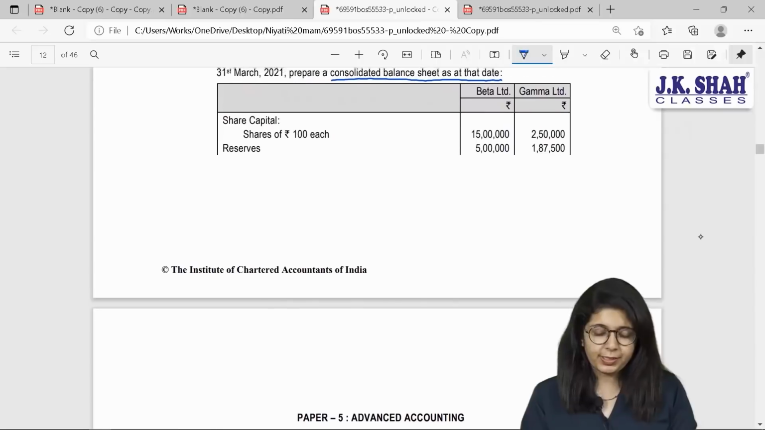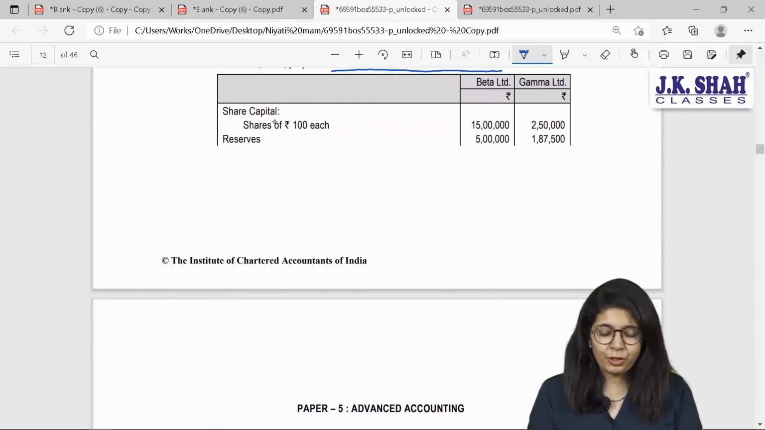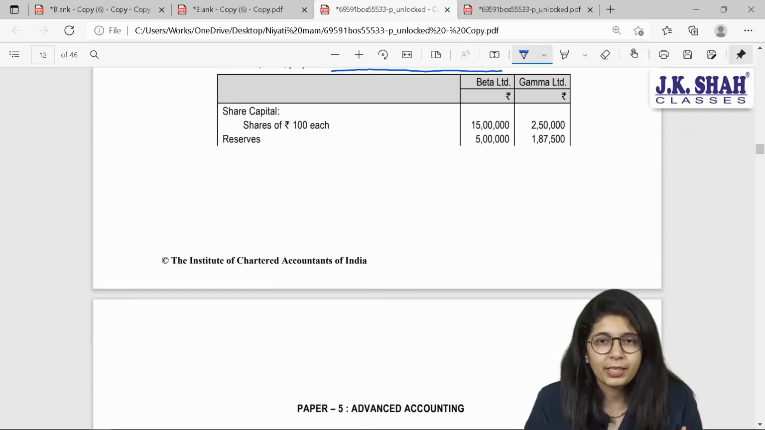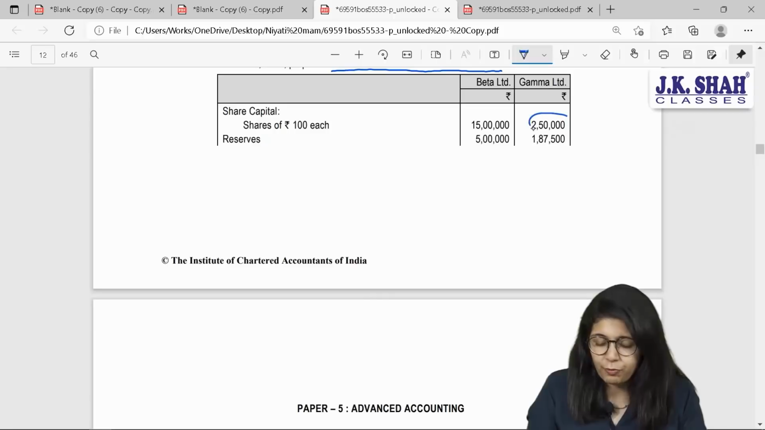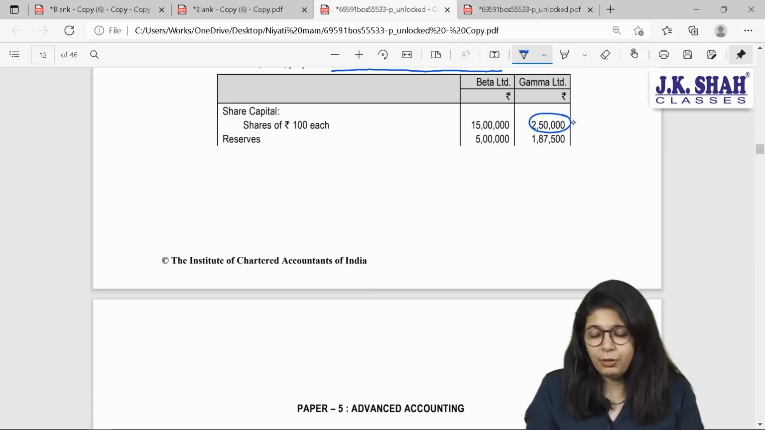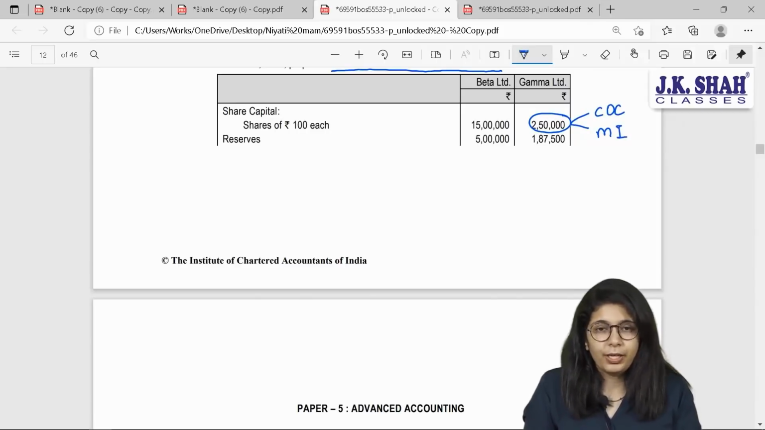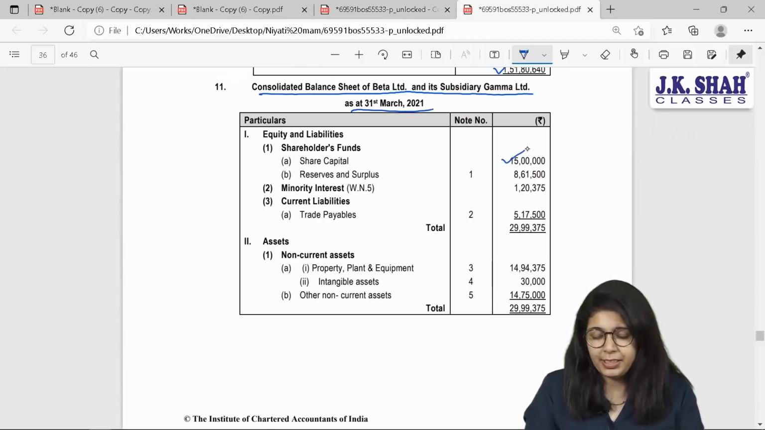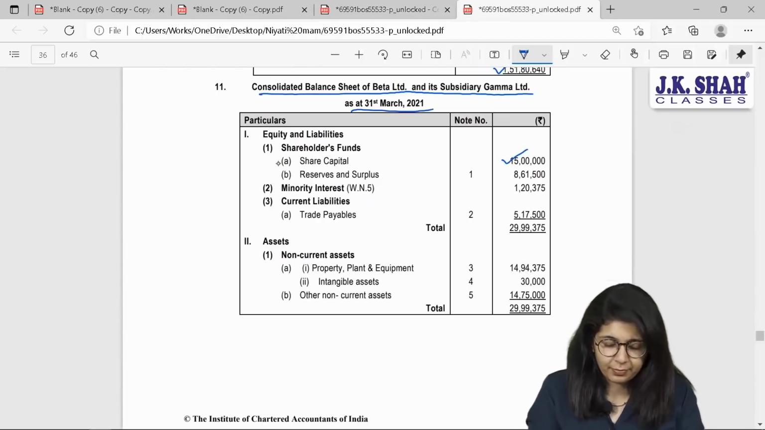What all information is given? First of all, they have given share capital, shares of rupees 100 each, 15 lakhs and 2,50,000. One thing is very clear. Will you show shares of Gamma Limited in your new balance sheet? Then the answer is no. It will be distributed between your cost of control and minority interest. So in my consolidated balance sheet, only 15 lakh rupees will be seen under share capital.